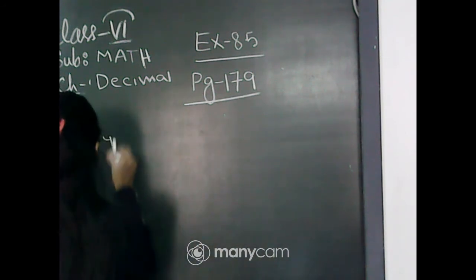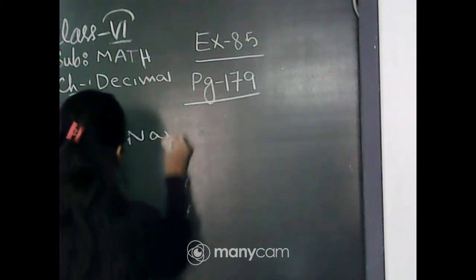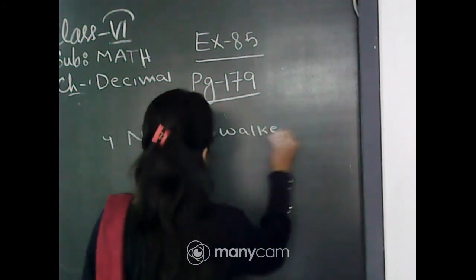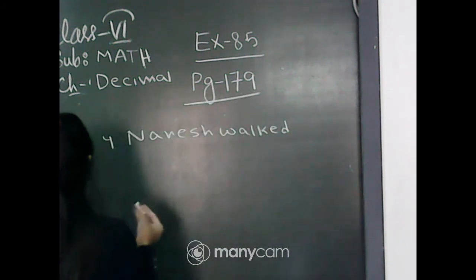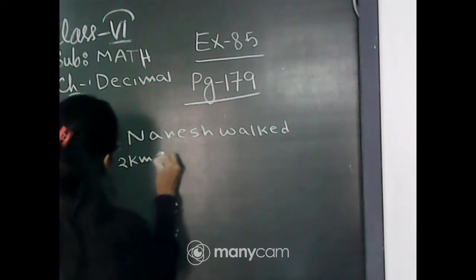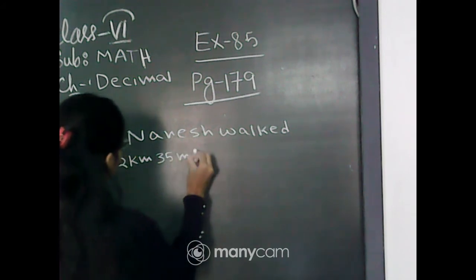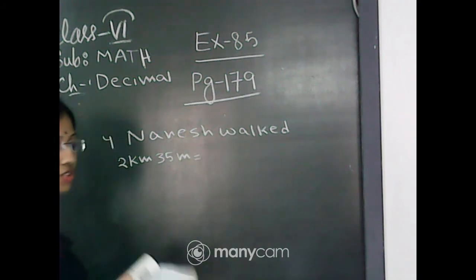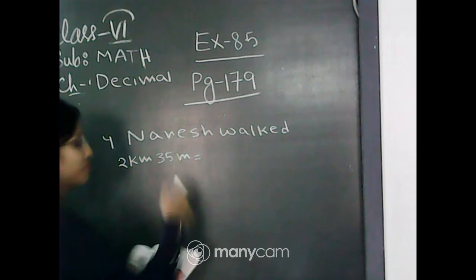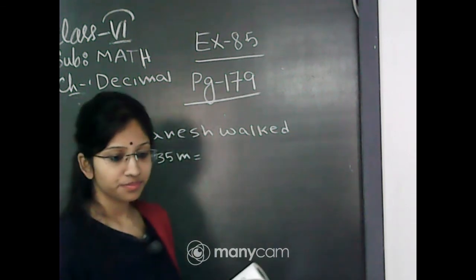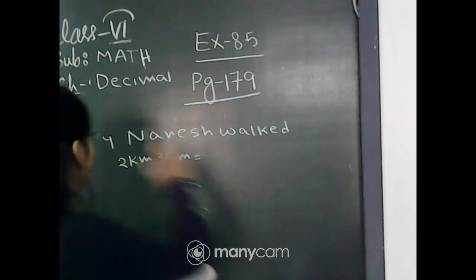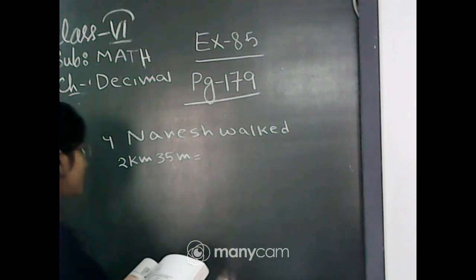Naresh walked 2 km 35 meter. Now tell me, what will be the answer if we convert this into km? Can anybody answer this?